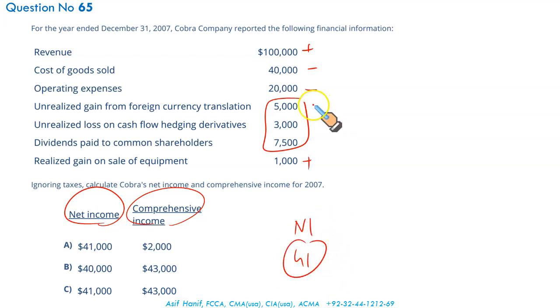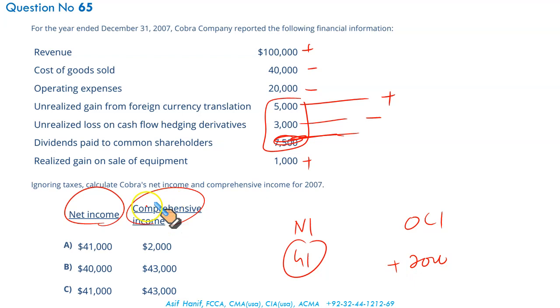And your other comprehensive income has these three items. Unrealized gain added. Unrealized loss on the cash flow hedging derivatives, it's not an outflow basis, it's negative. And dividend paid to common stockholders, this is not a part of OCI. Just these two: 5,000 plus 3 negatives, which means a total OCI net of 2,000.